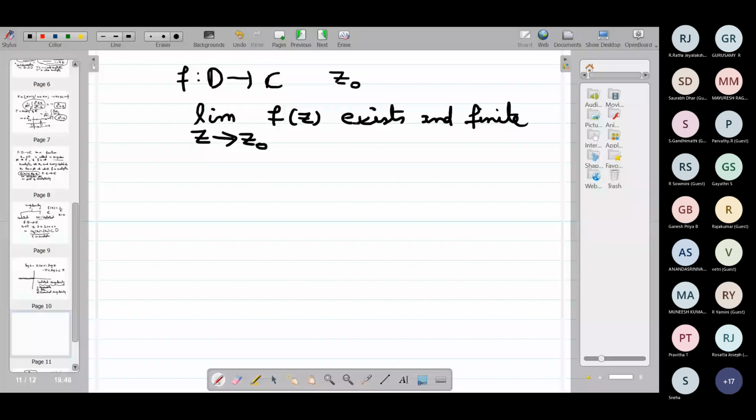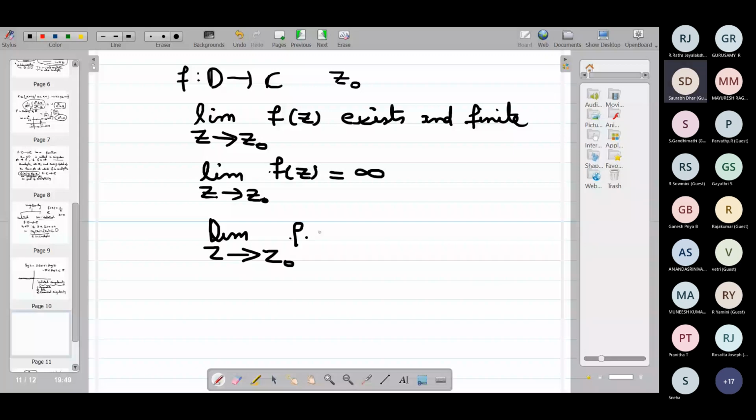These are the only cases. Let us write all the possible values of the limit as z goes to Z0 of f of z. It may become infinity. What about the other case? The limit as z goes to Z0 of f of z does not exist.